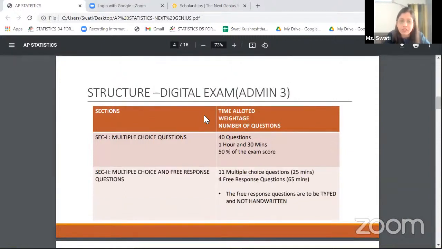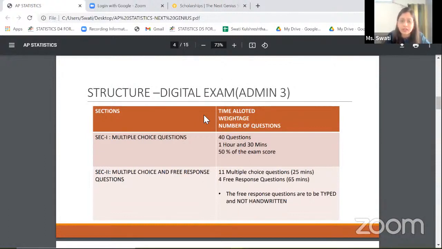When it comes to the structure of the digital exam, which is the administration 3, we would realize there are two sections again. The first section does not have any change, so this is pretty much similar to admin 1 and admin 2. 40 questions, 1.5 hours, 50% of the exam score dependent on this. In section 2, we'll have multiple choice questions and free response questions both this time. So there are going to be 11 multiple choice questions and 4 free responses.